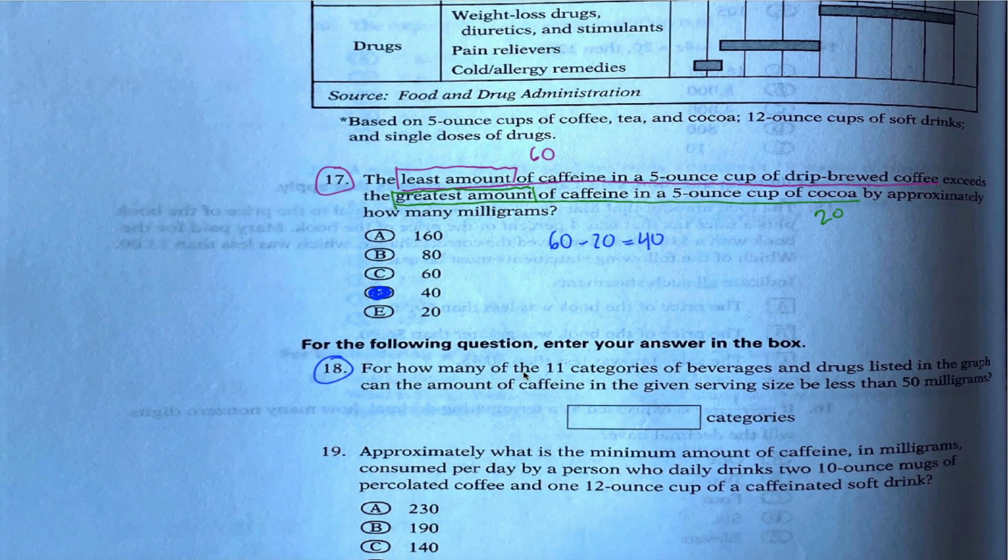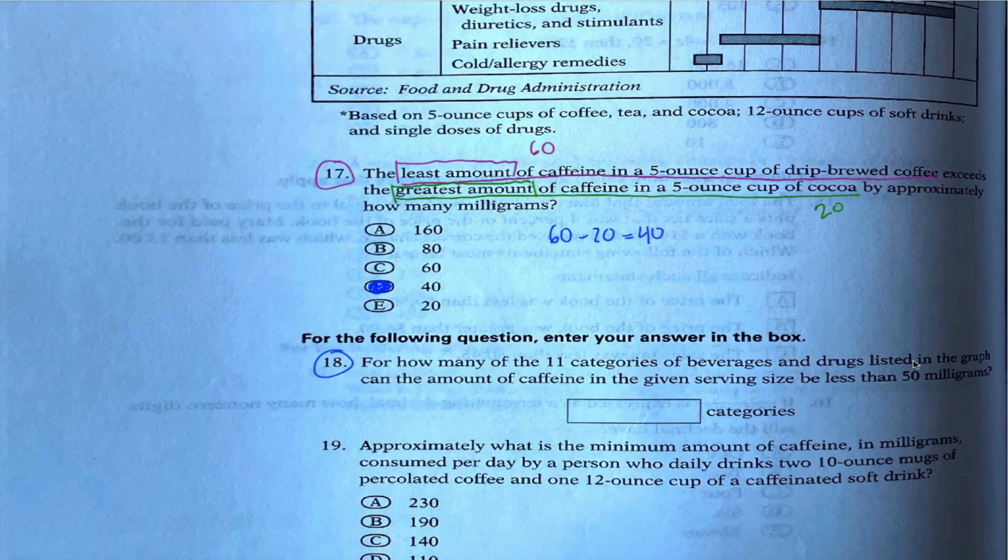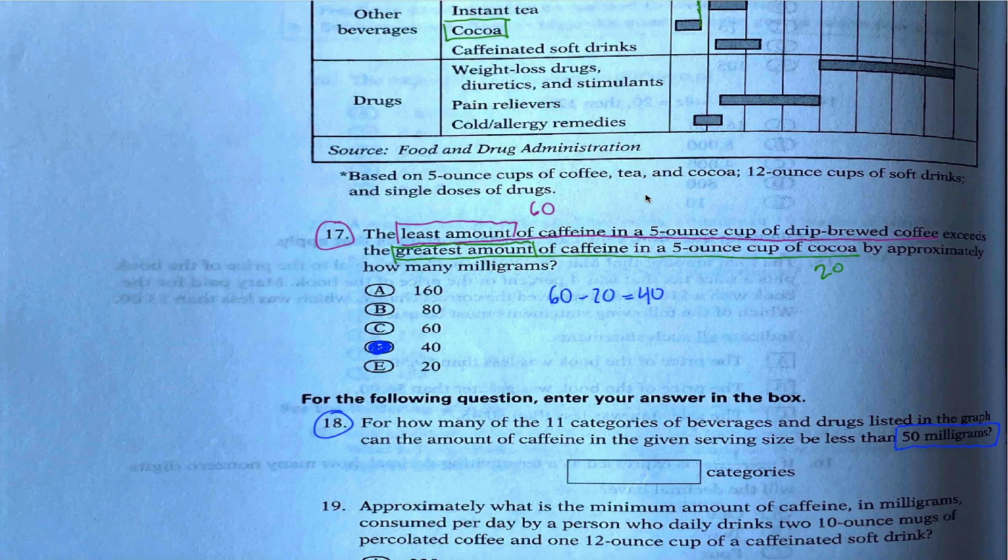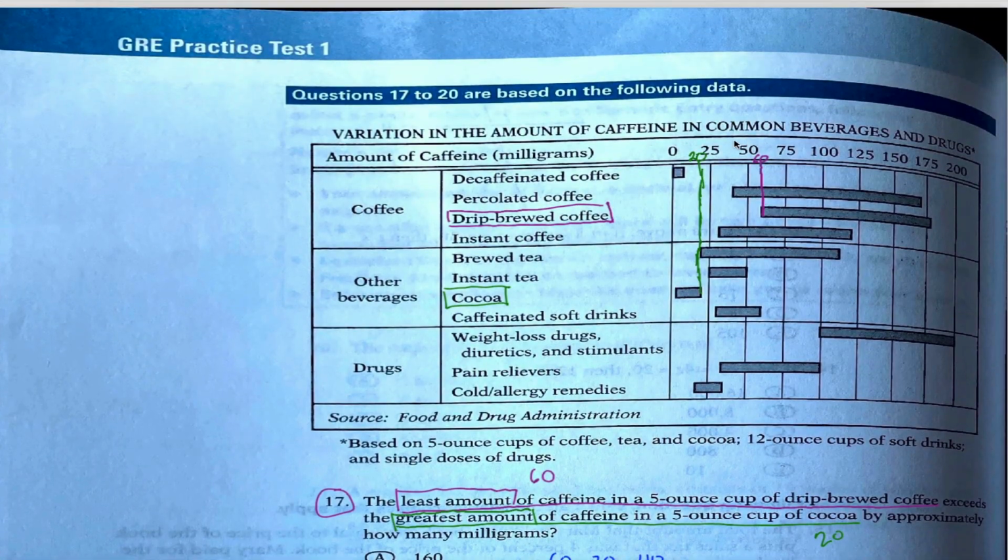Question 18 asks for how many of these 11, I guess they're not all drinks, categories of beverages and drugs, whatever, can the amount of caffeine in the given size be less than 50 milligrams? So the relevant benchmark is 50 milligrams. Maybe it would make sense to first find this on your graph. 50 is right here. This graph is going to be a disaster by the time I'm done with these 3 problems, 4 problems, whatever.